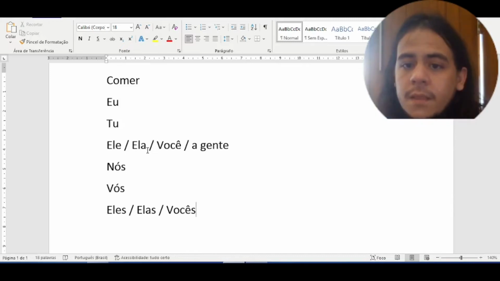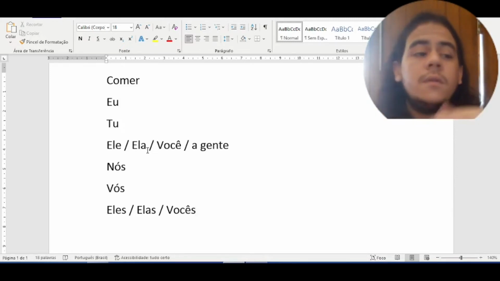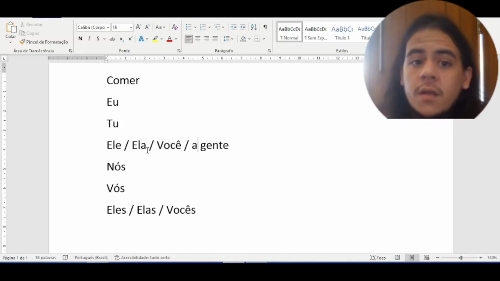Okay, now we have reviewed the personal pronouns. Let's conjugate the verb comer. As I said, when we conjugate a regular verb, we have to know the radical of this verb.